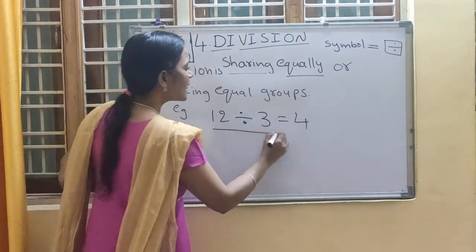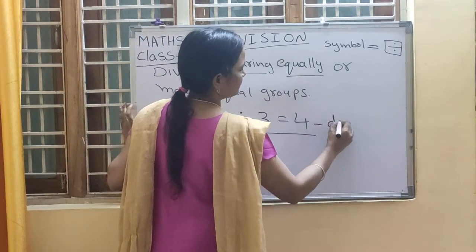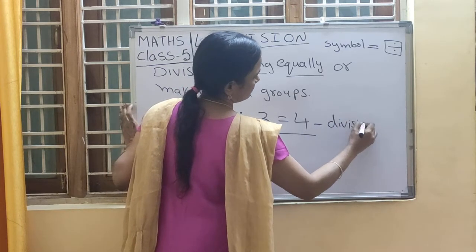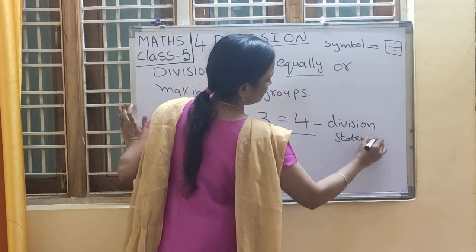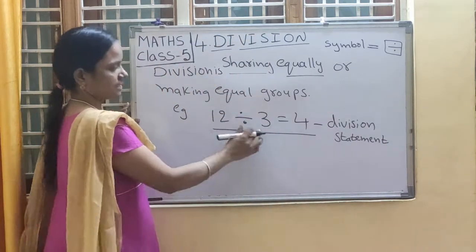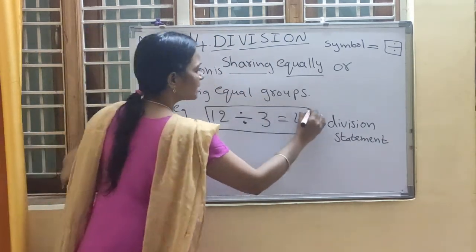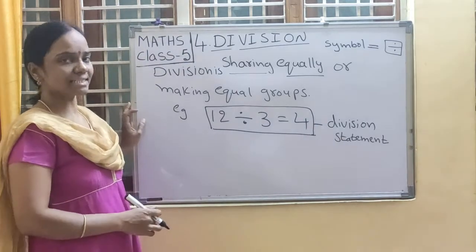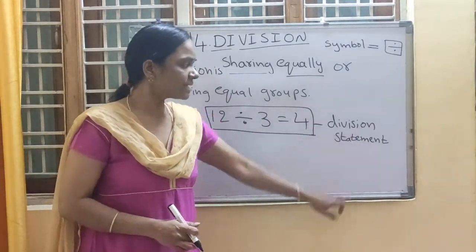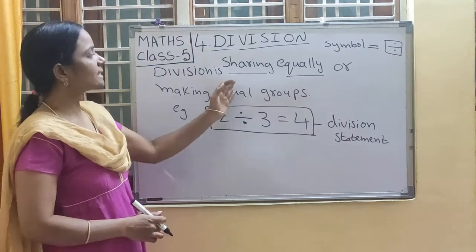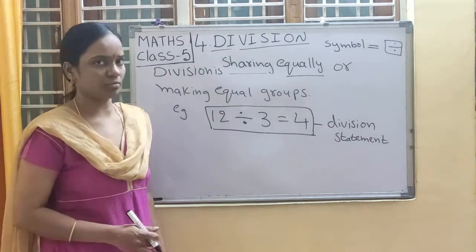So this is the division statement. Writing in this equation is called a division statement. 12 divided by 3 is equal to 4 is called a division statement.